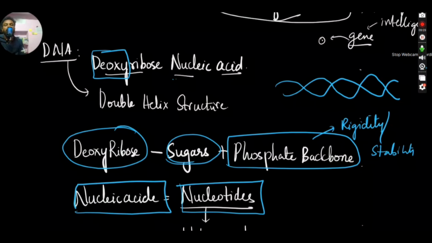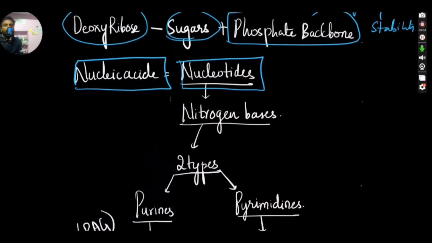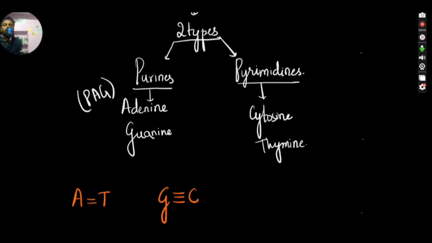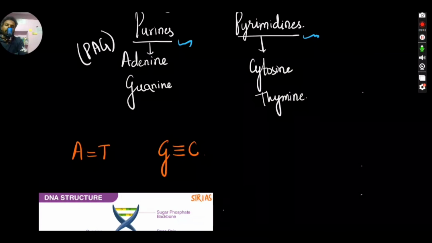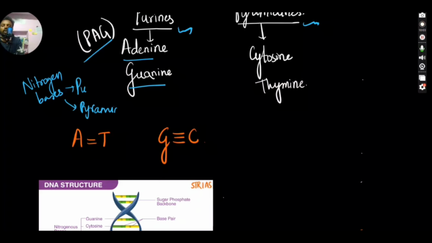There is too much chemistry here, so no need to remember all these things, but just remember nucleotides means nitrogen bases. We'll be having two types of nitrogen bases. One type is called purines and the other type is called pyrimidines. So purines are adenine and guanine. Okay, just remember with the help of PUG. In DNA we'll be having nucleotides, nothing but nitrogen bases. There are two types. One is purine and another one is pyrimidine. So in purine we have adenine and guanine, and in pyrimidine we have cytosine and thymine.